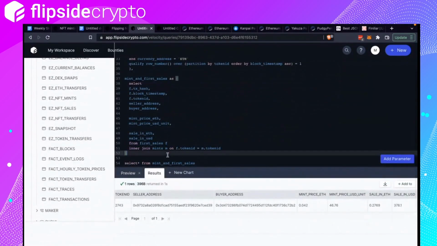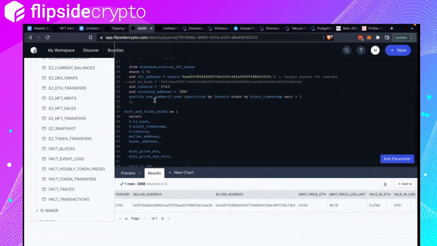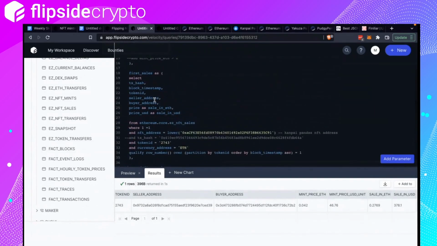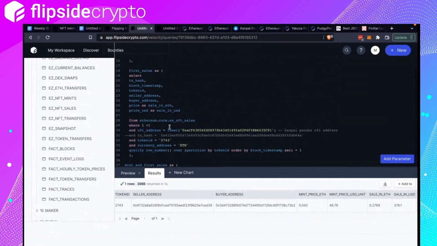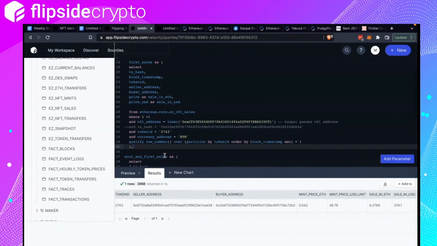I want to also get the subsequent sales, right? So subsequent sales would be like secondary sales, which would be all sales excluding the first sale, right? So I'm going to just copy this whole thing.